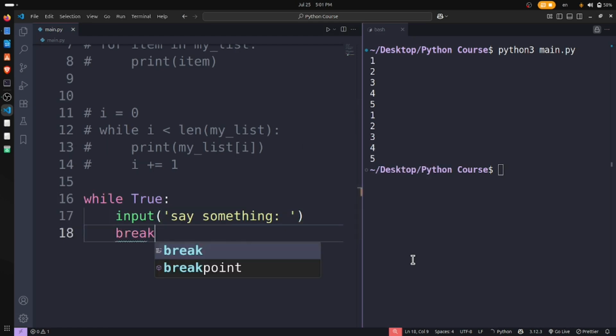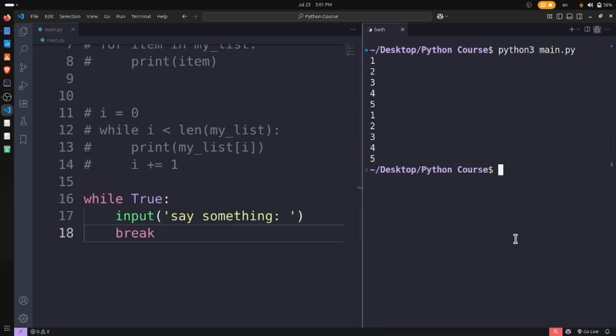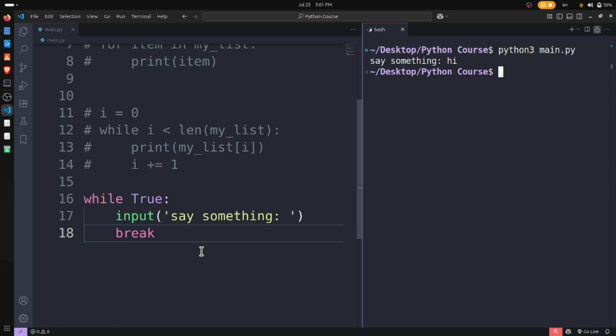We have a break here, and it stops, because if I don't add this break, it will continue asking. So that's why I have added this break.